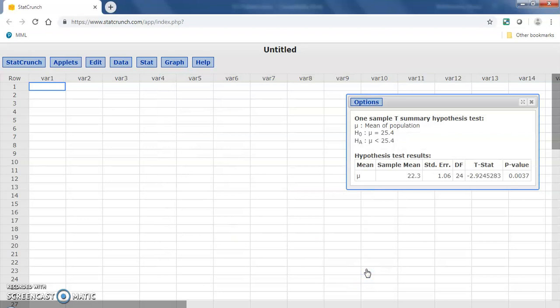And so I'm going to write this all down. The mean is mu, the sample mean 22.3, I already have that written down. Standard error, so our SE is 1.06. Our degrees of freedom is 24. Our T-stat is negative 2.92. And our p-value is 0.0037.